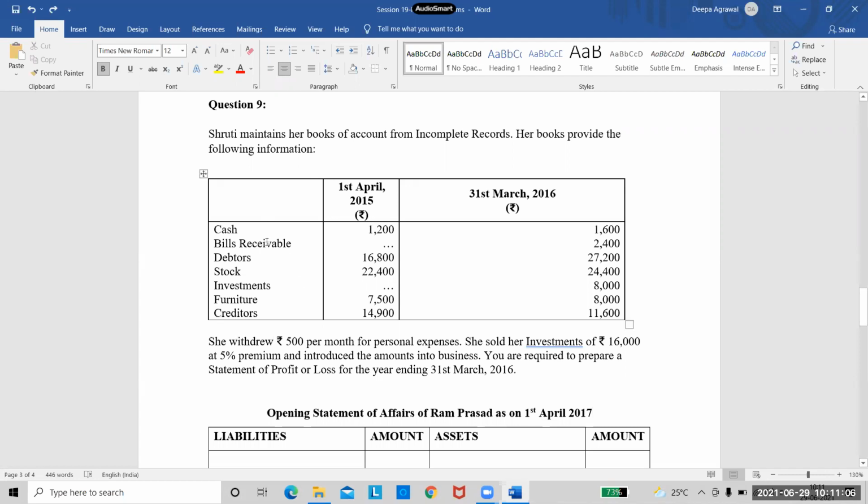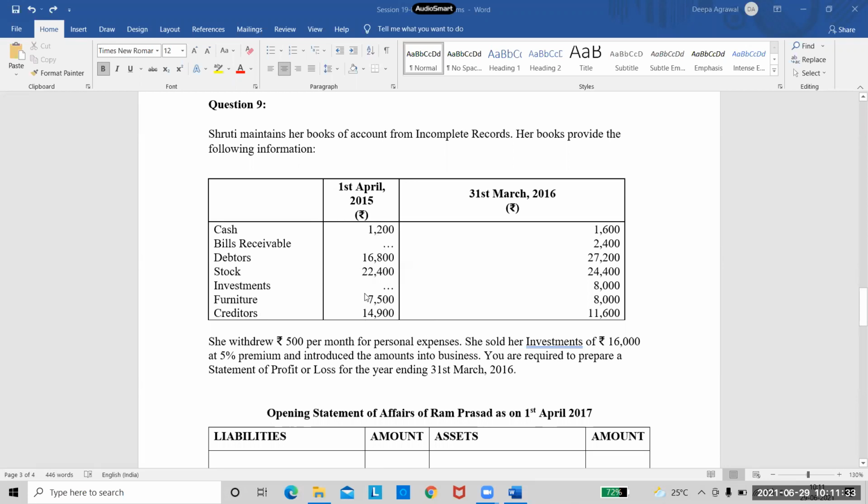We'll first look at these balances. Tell me which is an asset and which is a liability. Cash. Asset. Bills receivable. Asset. Debtors. Asset. Stock. Asset. Investments. Asset. Furniture. Asset. And creditors. Liability. So we have all assets except for one liability.